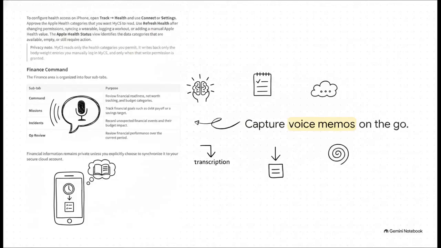And this builds into an even smarter system when you look at the field log feature. It allows you to speak naturally into voice memos while you're on the go. The built-in MyCS AI will actively transcribe your thoughts, suggest exactly where the info belongs, and route it directly to the appropriate task, journal, or that rapid capture dump list we just talked about. It's essentially having a tactical assistant right in your pocket.